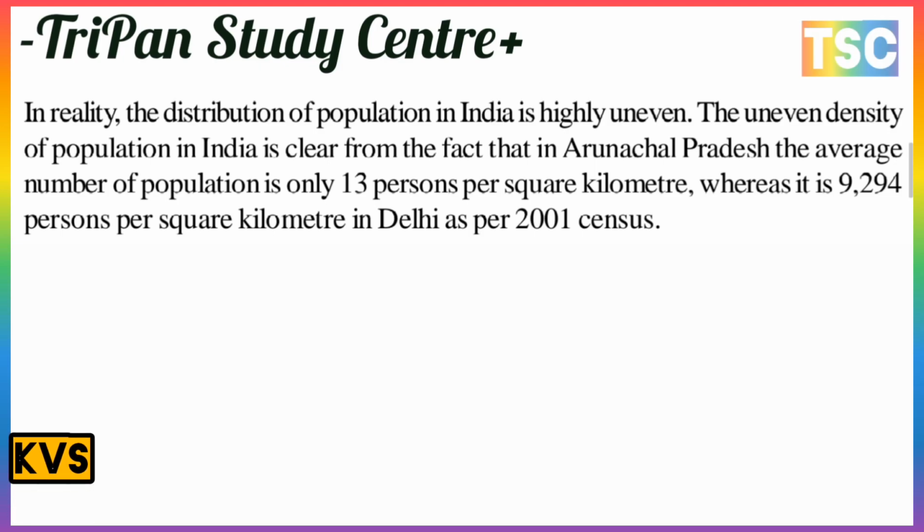There is a very large density on this side, in Delhi.